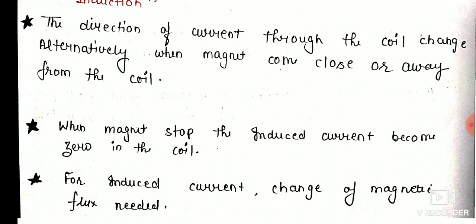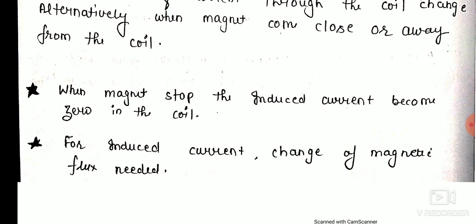Now the magnetic field lines per unit area are constant, but we want changing magnetic field lines, means either decreasing or increasing, not constant. Because the magnetic flux does not change through the conductor, we don't get any induced current.